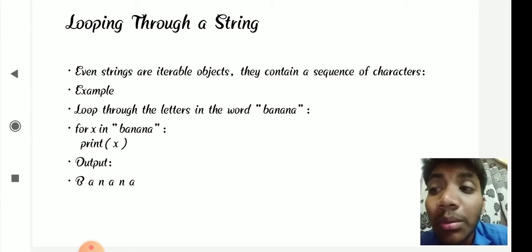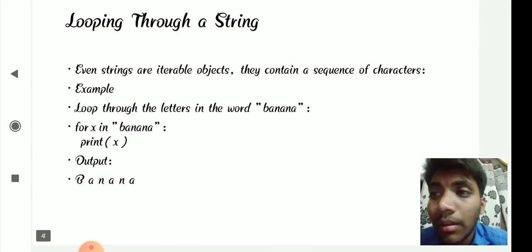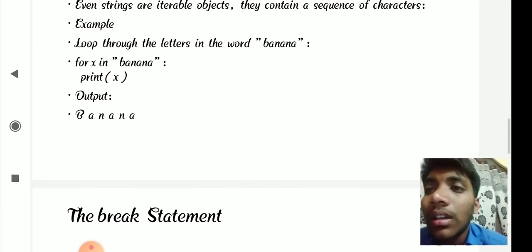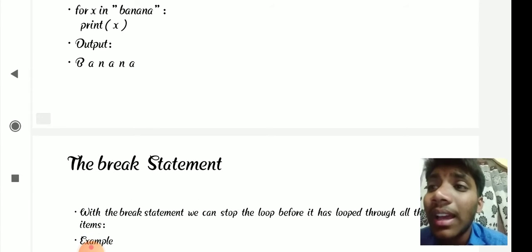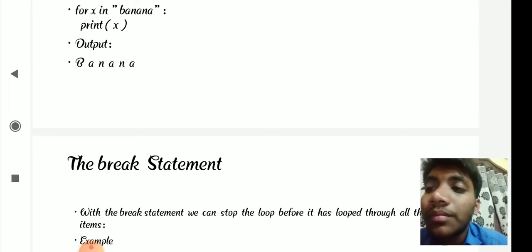The output gives the separate letters of the word using the for loop.